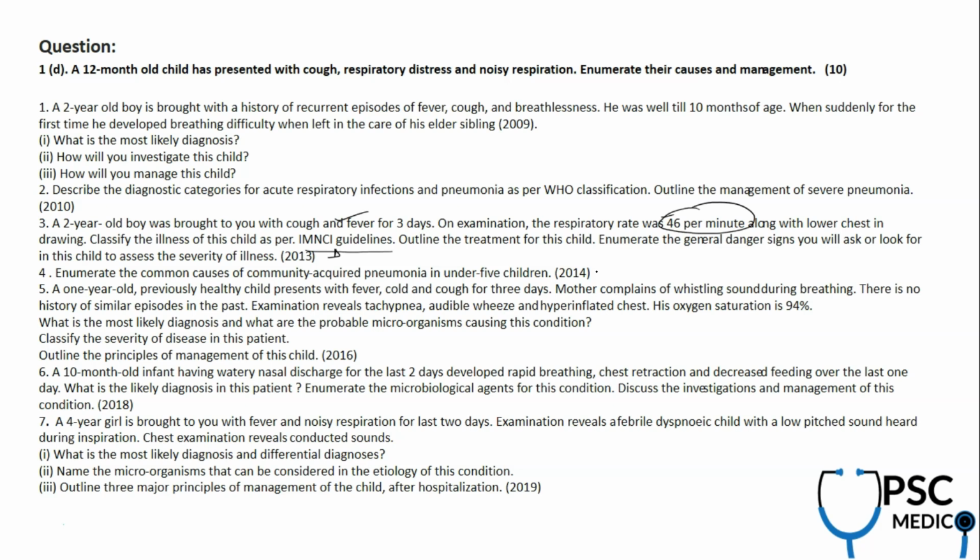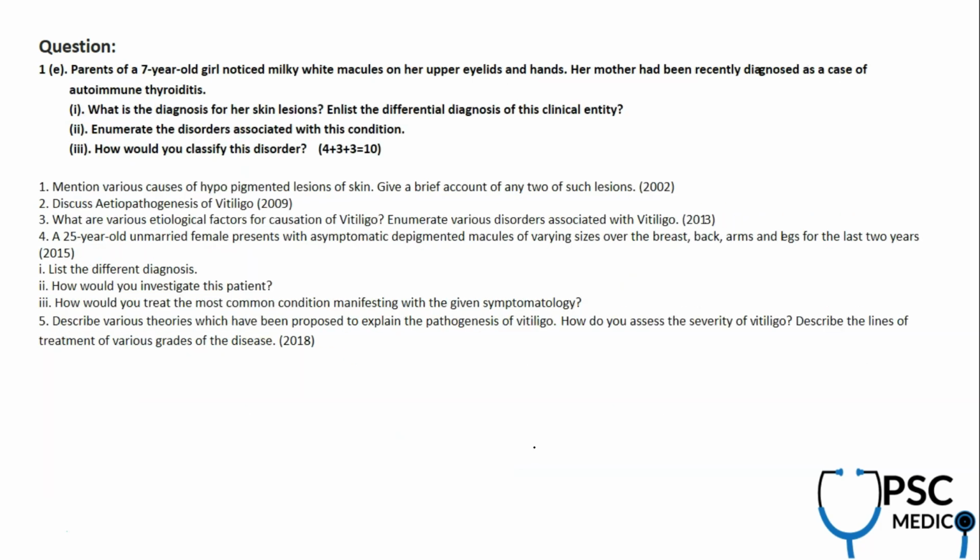The causes of community acquired pneumonia were asked in 2014, and in 2016 a clear picture of tachypnea, wheeze, and hyperinflated chest is given. You have to classify the illness based on the ARI protocol and outline the principles, again even in 2018 and 2019. So diarrhea is a dictum, ARI infections is a dictum, which were clearly discussed in our video course.